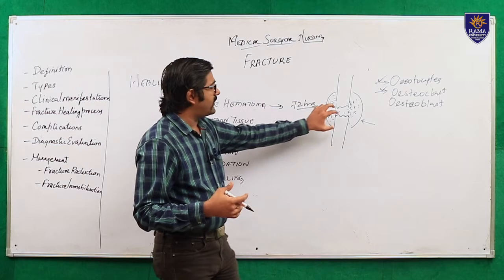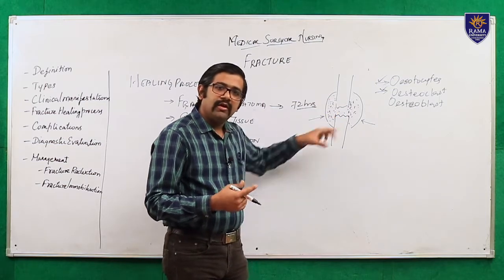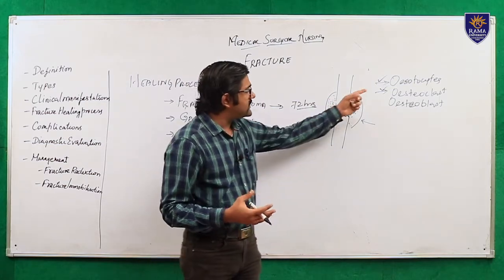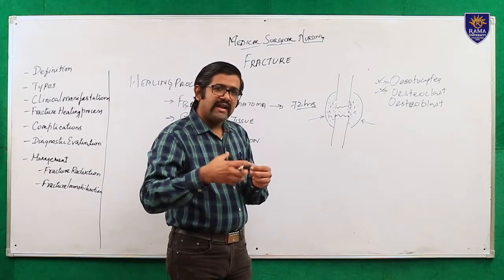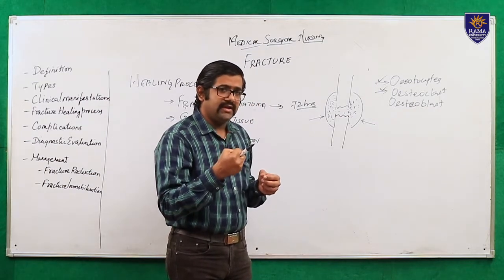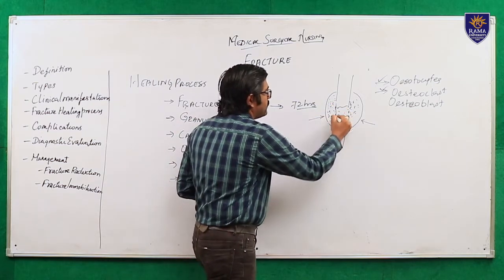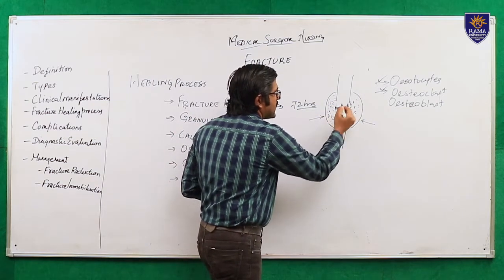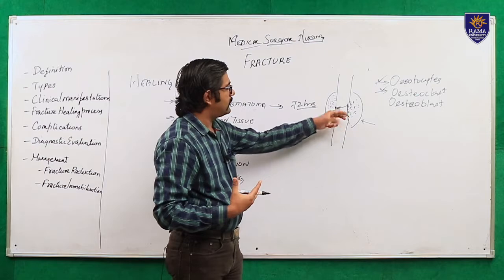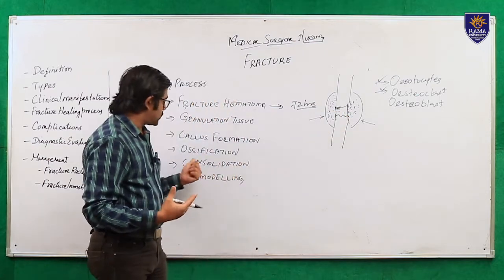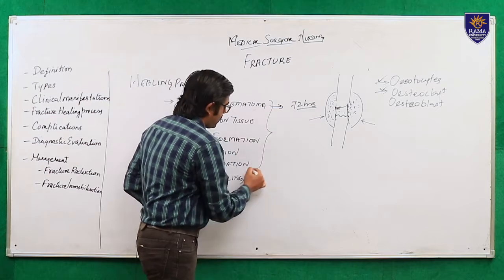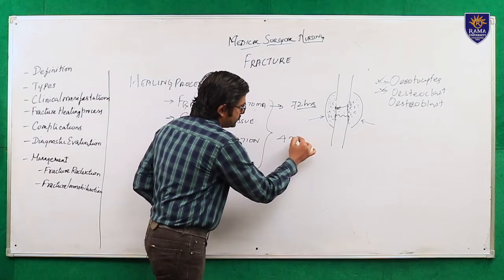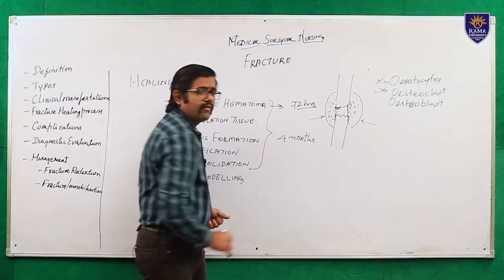After everything is placed in a proper position, the osteocytes combine everything and it becomes a hard material like normal bone. This is called consolidation. These things will take merely four months.